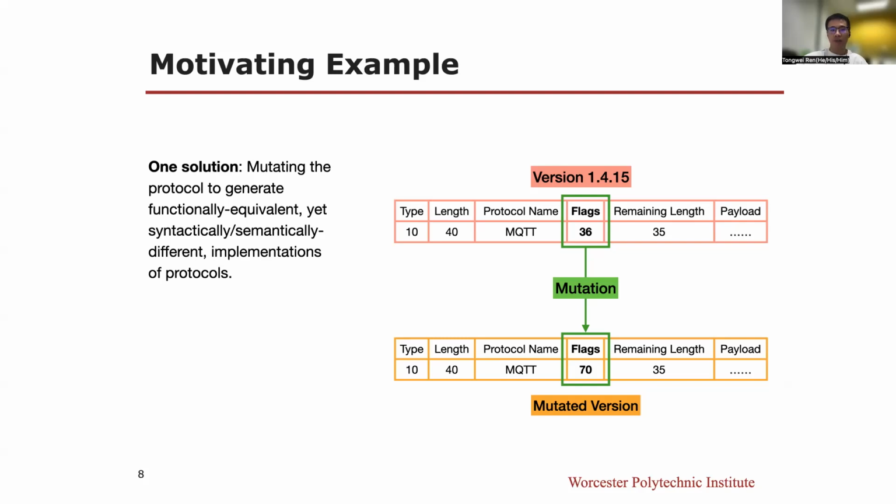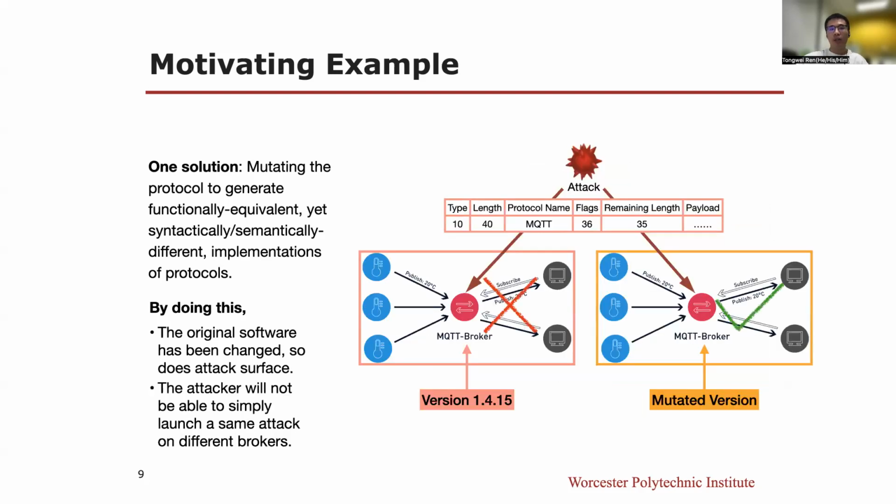Both the client and the server will handle such changes accordingly to ensure the consistency and the correctness of this field's functionality. So by doing this, the original software has been changed, and so has the attack surface. The attacker will not be able to simply launch the same attack on different brokers.